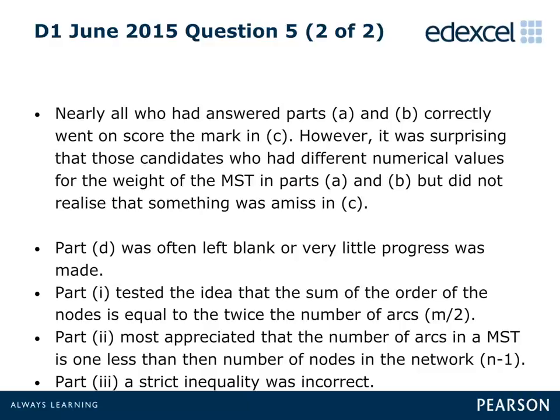Very few candidates in Part 1 showed an understanding that the sum of the order of nodes is equal to twice the number of arcs, which would give an answer of m/2. In Part 2, candidates seemed more knowledgeable about the fact that the number of arcs in a minimum spanning tree is one less than the number of nodes, which therefore meant that the answer in this part was n-1. When the first two parts of D were answered correctly, it was common to see a strict inequality incorrectly linking the two answers in Part 3.